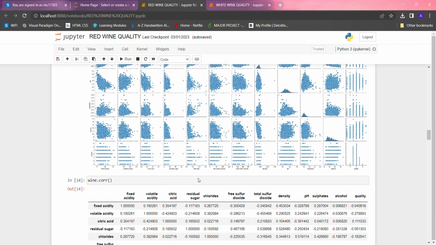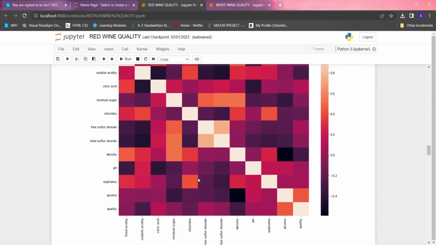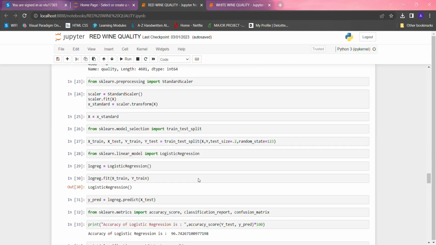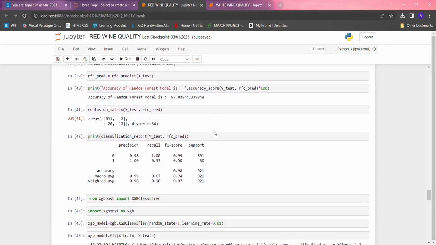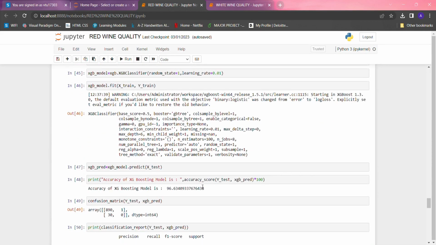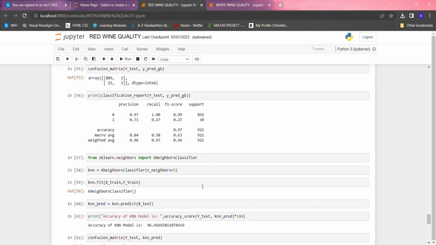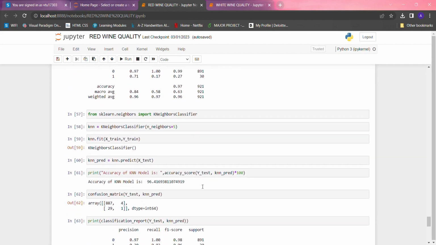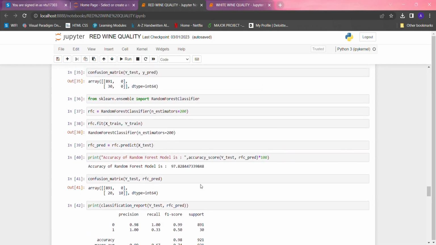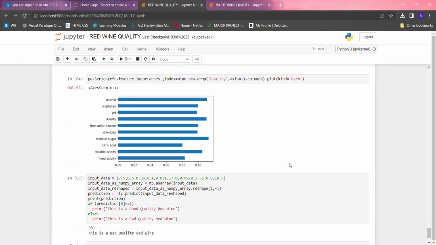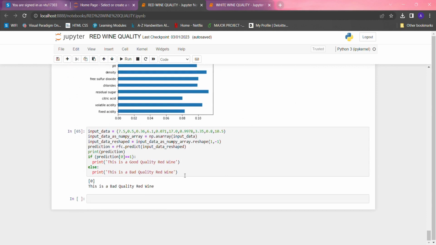The same process goes with the red wine also. We have applied the same machine learning algorithms, which are logistic regression, random forest, gradient boosting, extreme gradient boosting, and KNN classifiers in here also. And here also we can see that the random forest model gave us very good accuracy, which is about 97.8 percent.